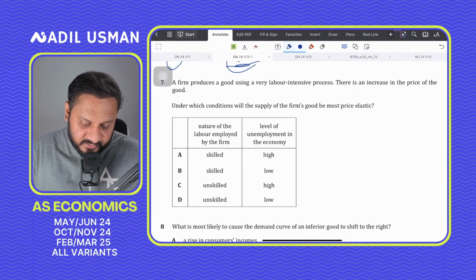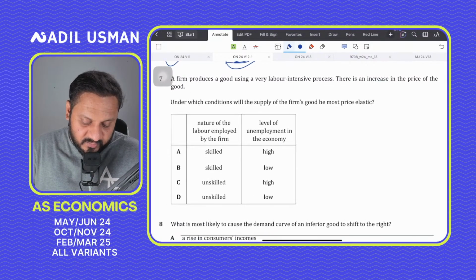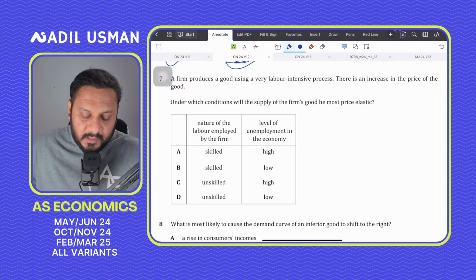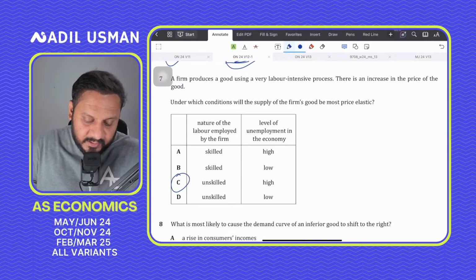Question number 7, Ariha says the answer is A. Hunzila says the answer is B. Neither it is A nor it is B. So it's either C or it is D. And the correct answer is C for Charlie, and I'll tell you why.